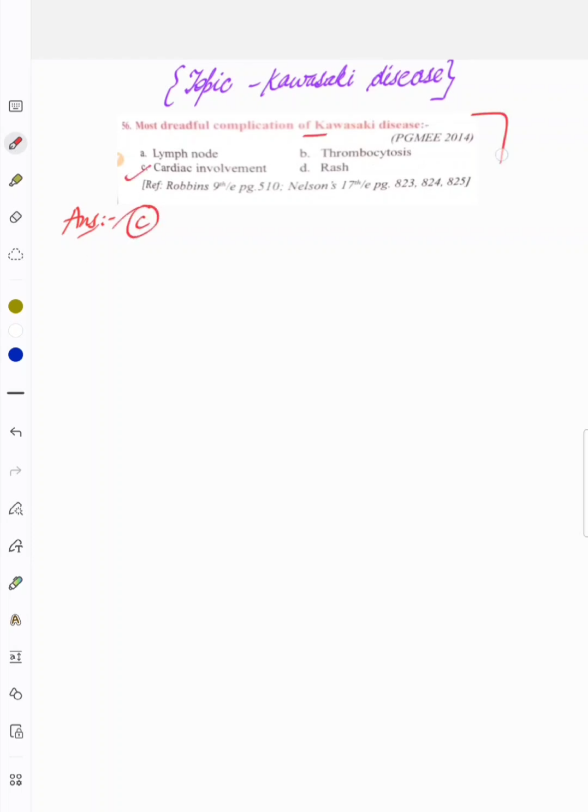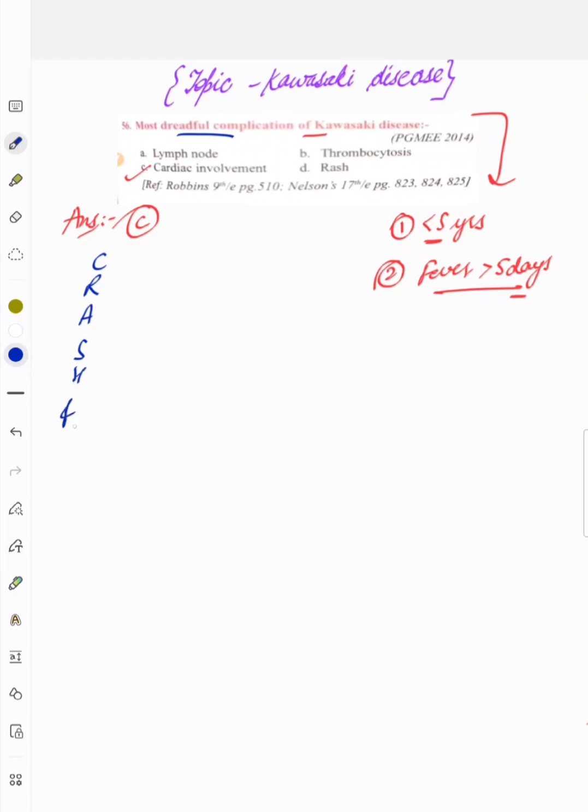We'll learn Kawasaki disease as it occurs in the age group of children less than 5 years. Remember that. Also remember that fever here is more than 5 days. If a child comes with symptoms of fever for more than 5 days, that 5 you have to remember. To learn the dreadful complication, we'll learn it firstly with the mnemonic, that is CRASH and burn.